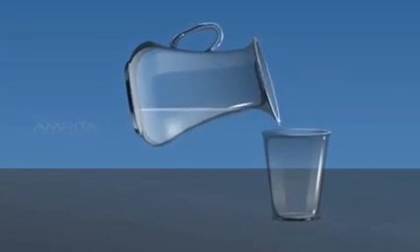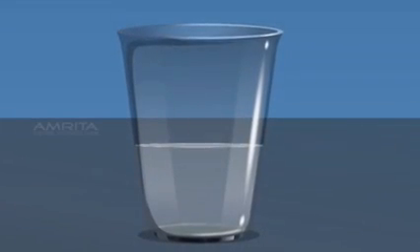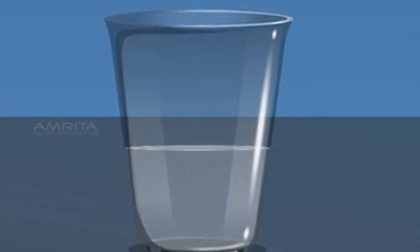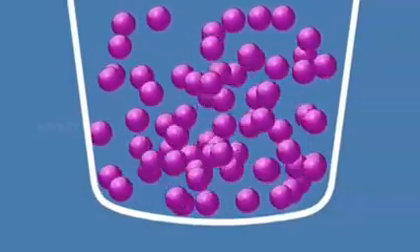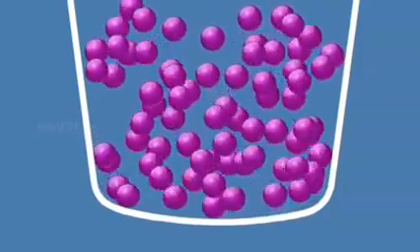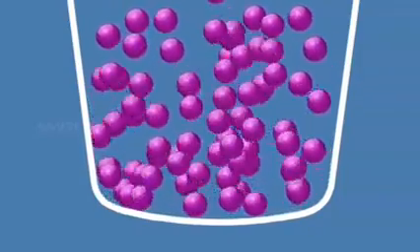Matter in liquid state has no fixed shape but... no fixed shape and fixed volume. In liquids, the particles are closely held together but are not arranged in a regular pattern. These particles can move freely and have large space between them. Because of this more space, the force of attraction between the particles is weak as compared to solids.